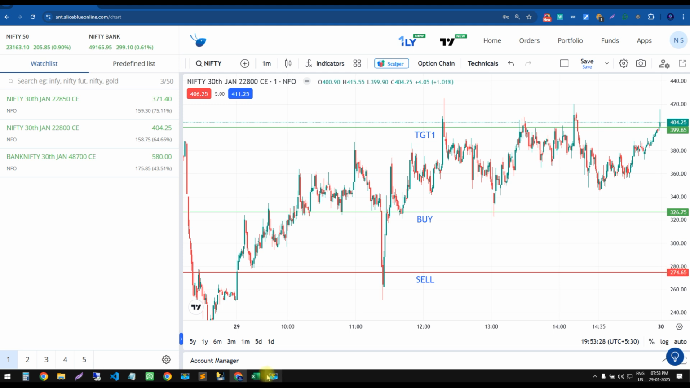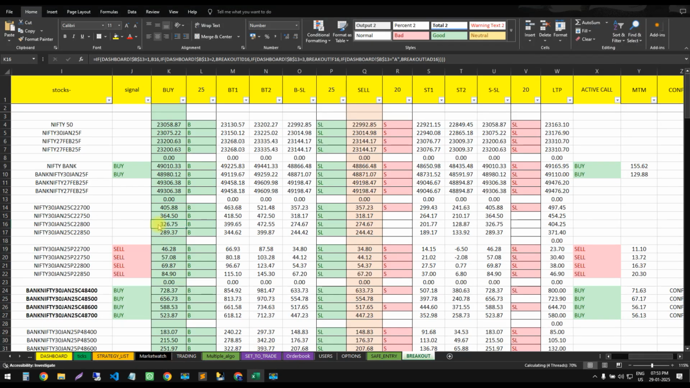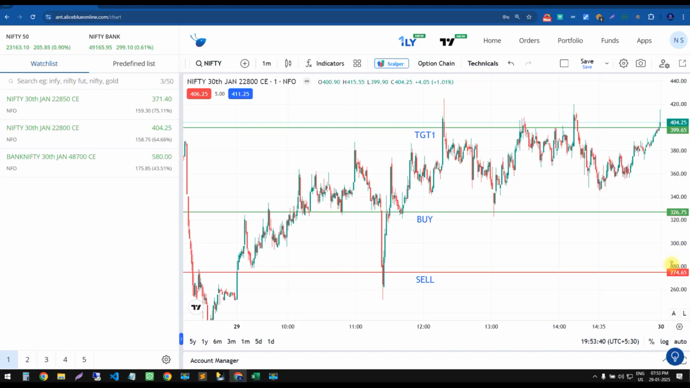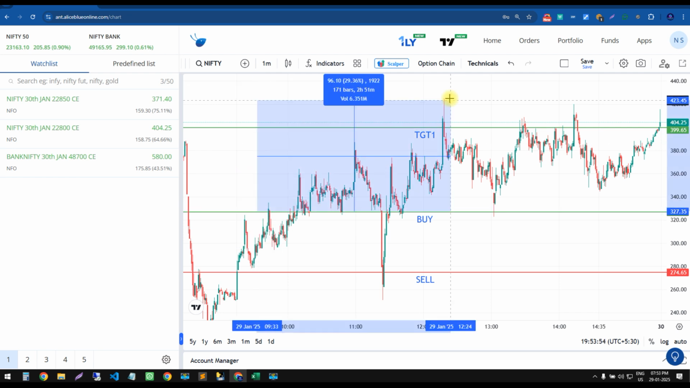So yes guys, as I showed here, 236 and 274, and buy target one was at 399. Okay, exactly, 274 sell, and buy target was at 299. Yes, because buy target one is hit, and we booked our profit automatically. Okay, traders, this is how a breakout looks. Almost 97 points went up from our buy level.